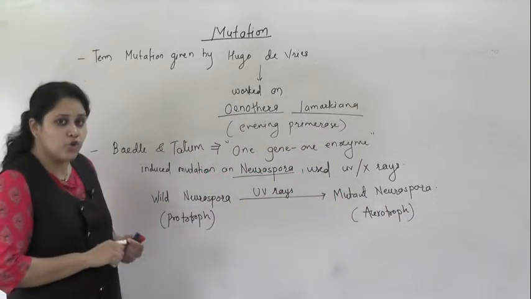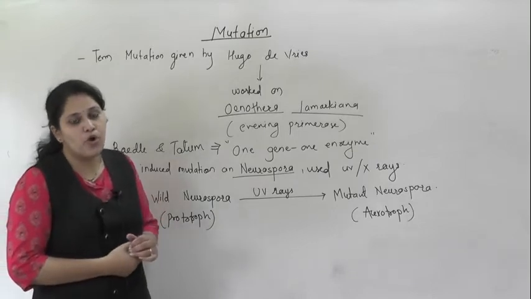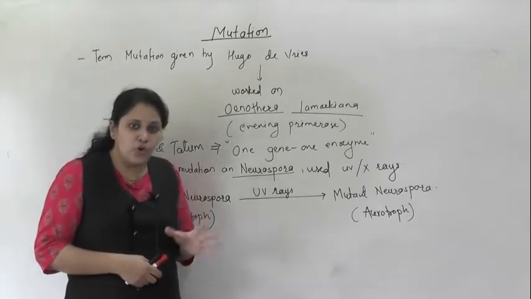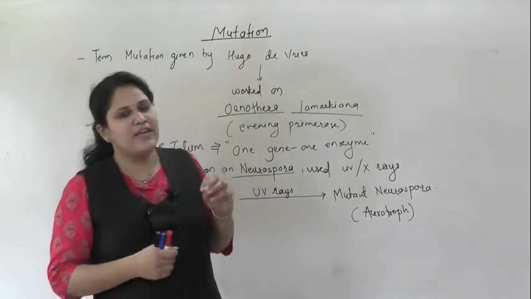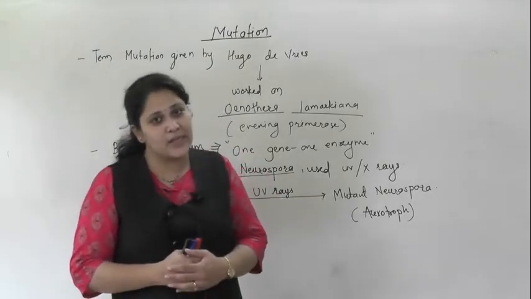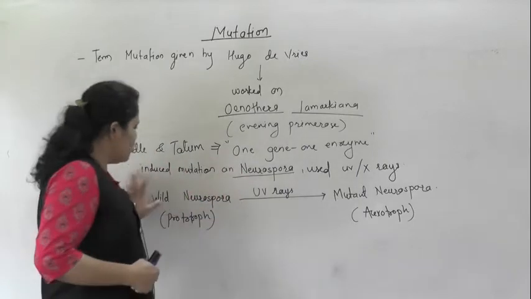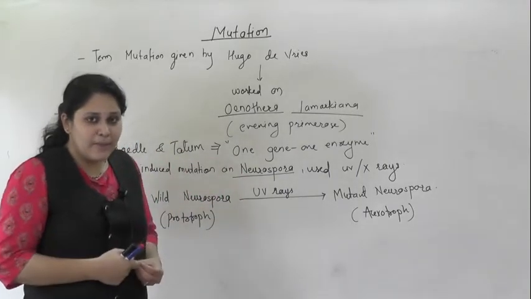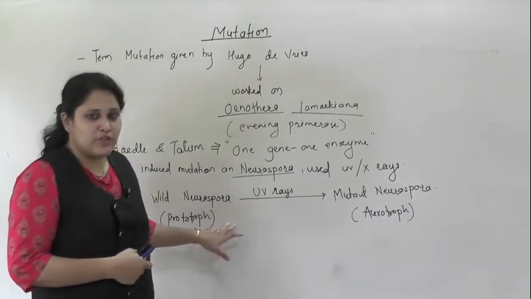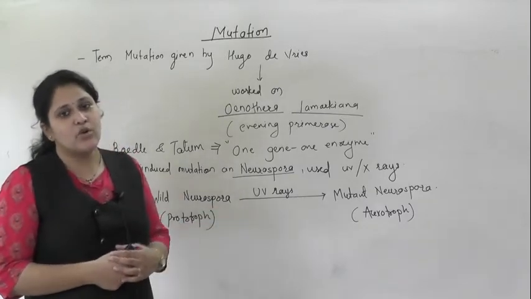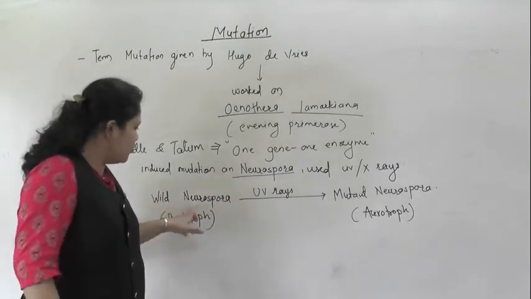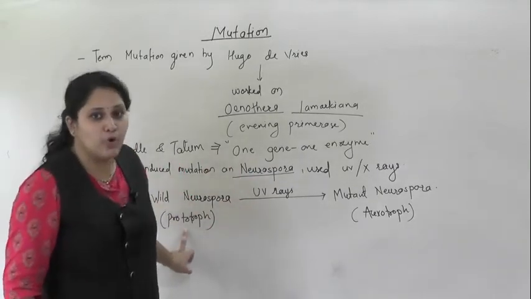The wild Neurospora was able to grow on a minimal medium. If there are no nutrients, or very little nutrients, in the culture medium, the wild Neurospora was still able to grow, because the enzymes responsible for synthesis of nutrients were functional. So wild Neurospora is called a prototroph.